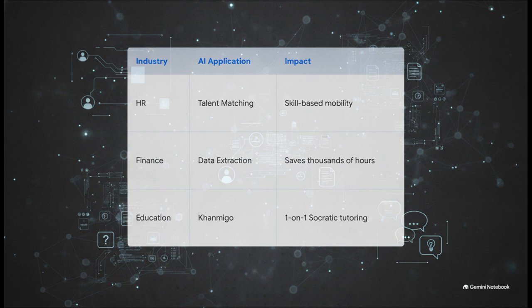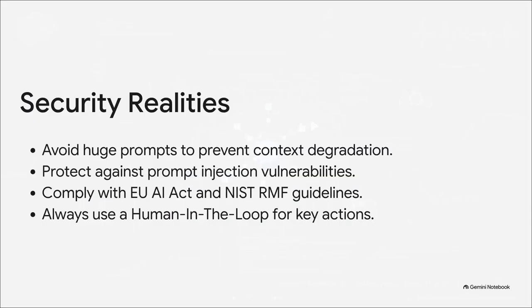Over in education, systems like Khanmigo are providing one-on-one Socratic tutoring, which is historically the most effective way to learn. The big takeaway here is that AI is augmenting high-value human work. It's not about fully replacing human occupations. But we do have to look at the risks impartially, starting with some critical security realities.